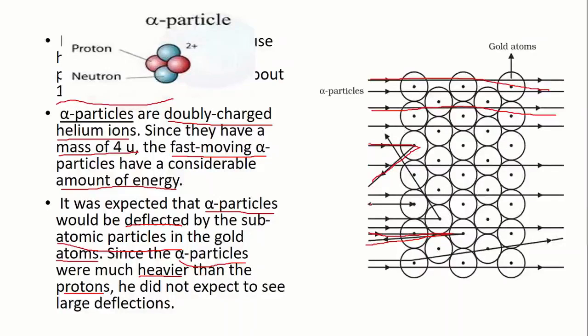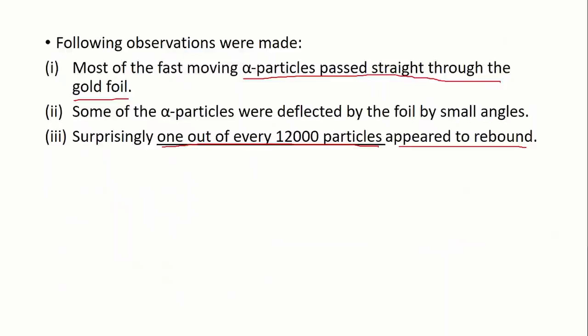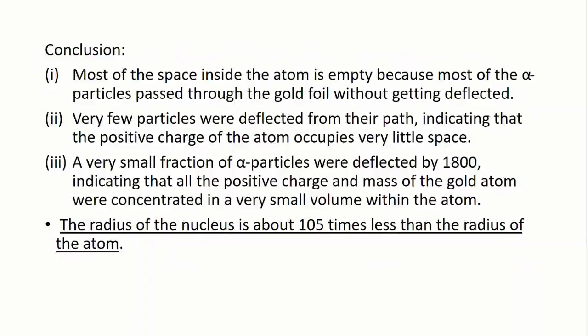Here you can see that these alpha particles came back along the path toward the source of alpha particles, or we can say it is the rebounding of the alpha particle. Okay, this was the observation made by Rutherford. Now we will study his conclusion.